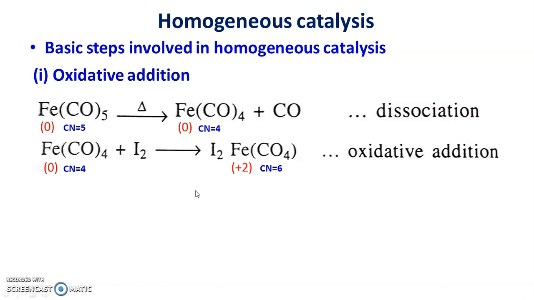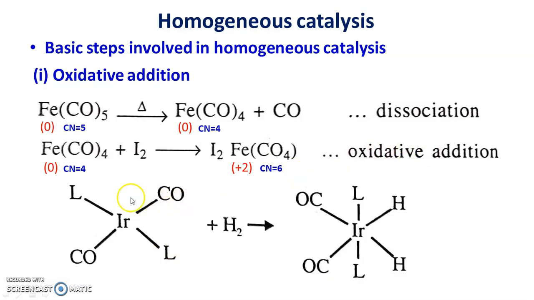The most important thing is that the second step involves increase in coordination number as well as increase in oxidation state by 2 units, and therefore this step is the oxidative addition.